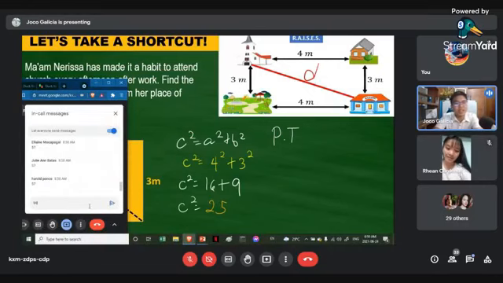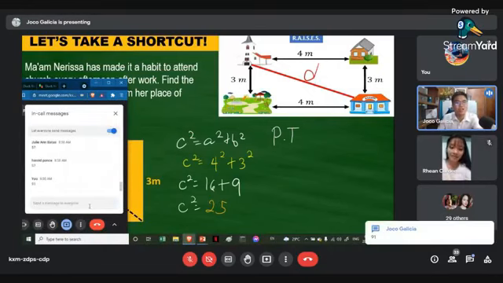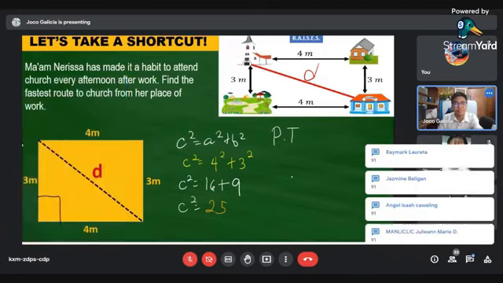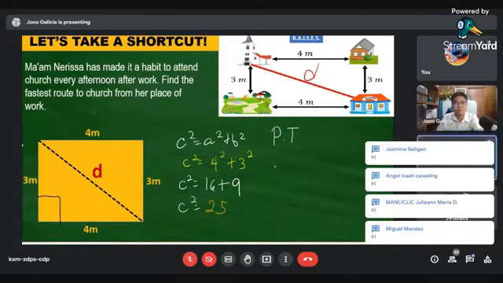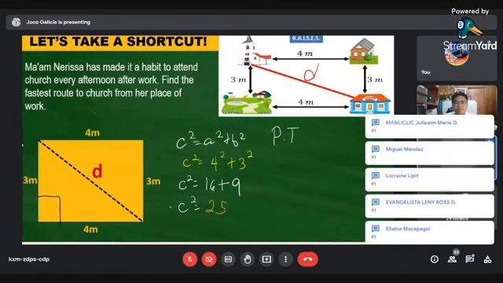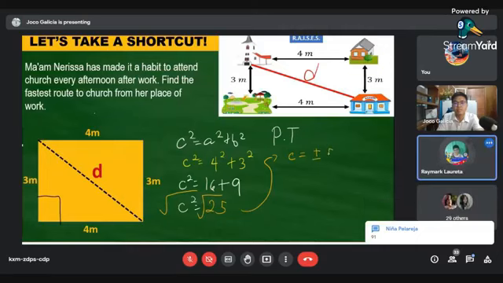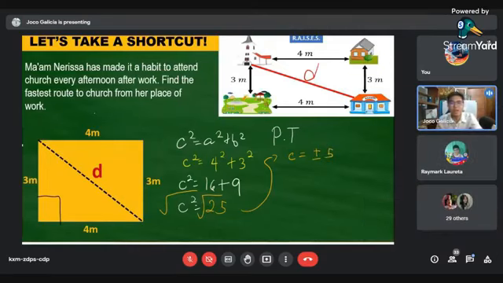Kindly continue. Square root both sides po. Extract po dalawa. Tapos, C equal plus or minus 5 po. Alright. You may now stop. Very good. C is equal to plus or minus 5.